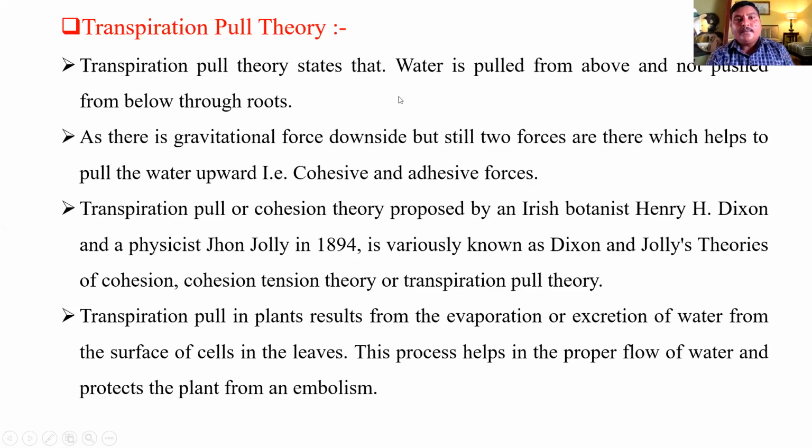What is meant by transpiration pull? It is the negative pressure created by transpiration, which pulls water from the soil to the upper body part. It is not the root that transfers water from the lower to the upper part; that is the root pressure theory. Here a negative water potential is created by transpiration, which pulls water, and two forces are responsible for the transpiration pull theory: cohesive and adhesive force.